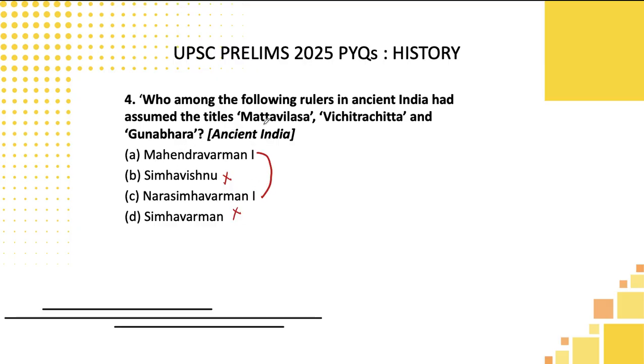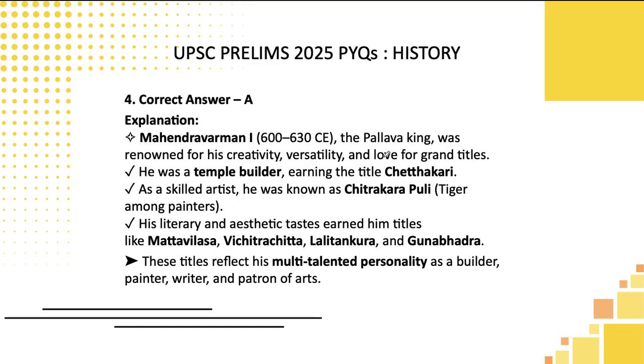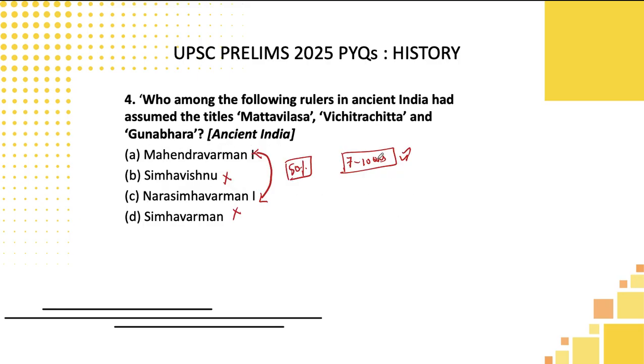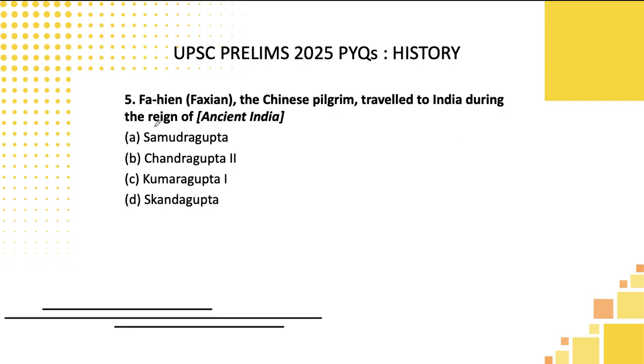But who has got the title Mattavilasa, Vichitrachitta, or Gunabhara? That is, you need to take a logical guess. So what I will be saying is there is a 50% probability here, students. So you can go for either one of the options, and since you have 50% weightage, I will be advising that in the examination hall, if you have 7 to 10 questions in this range, kindly go for that calculated guess. It is not a blind guess. So you can take that rational guess. Let's see the answer here. The answer is Mahendravarman. As I said, you can eliminate options B and D easily because Simhavishnu or Simhavarman we can easily eliminate. Let's move to the next question.